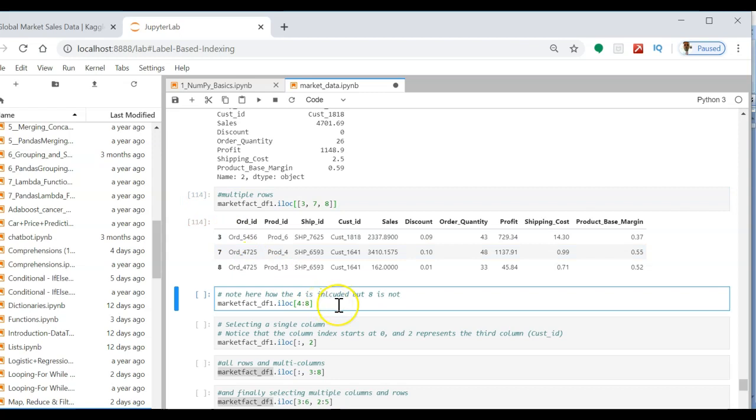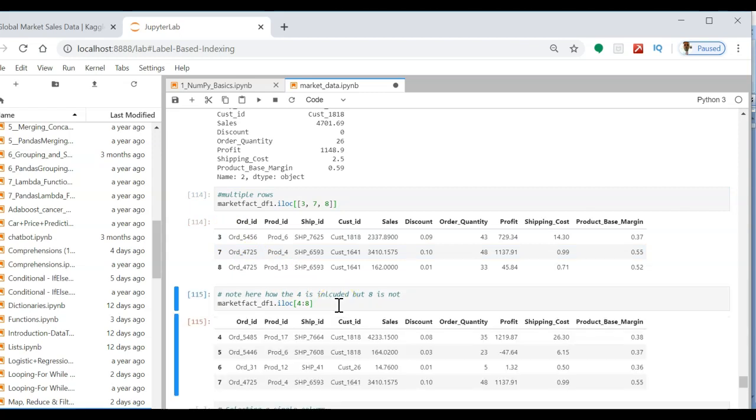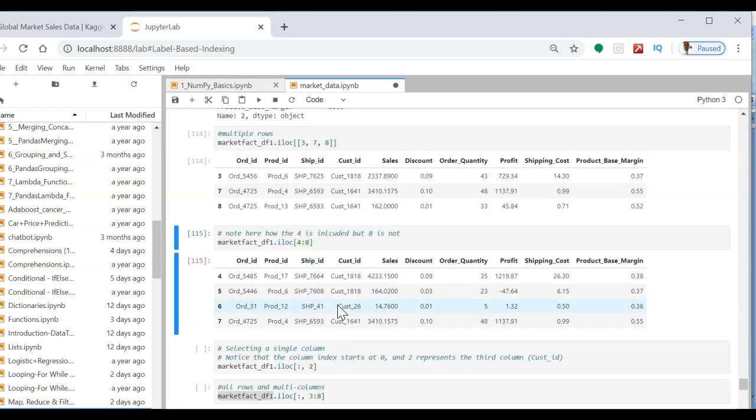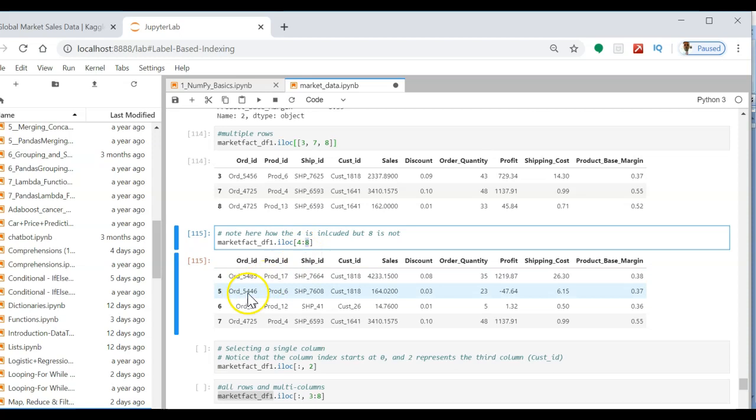Now if you want to select multiple rows, the other way is to make use of 4, colon 8. Note that 8 is not included. So basically 8 means the 8th record. So we start from the index 4 up to the 8th record.